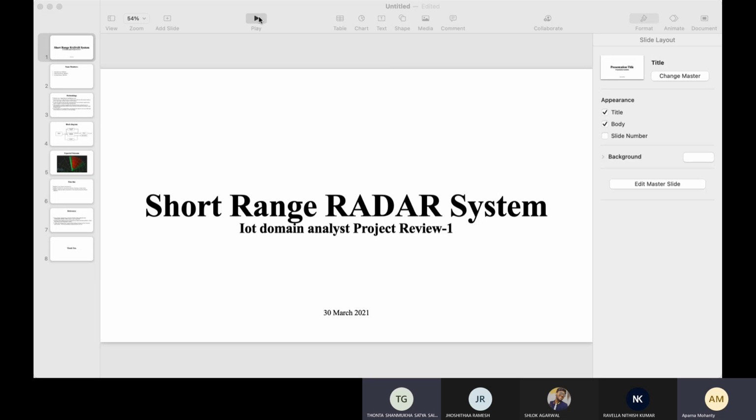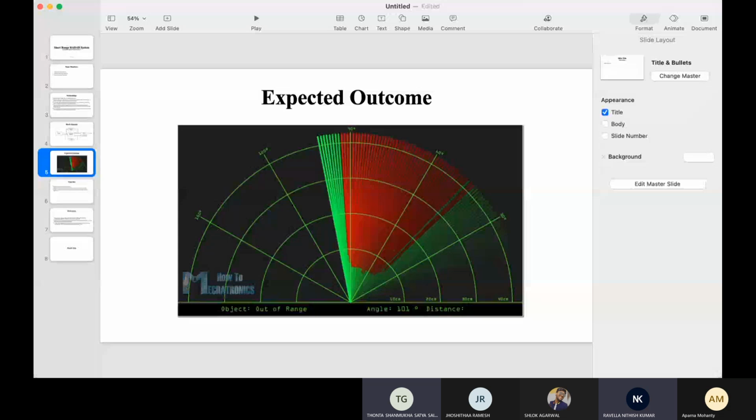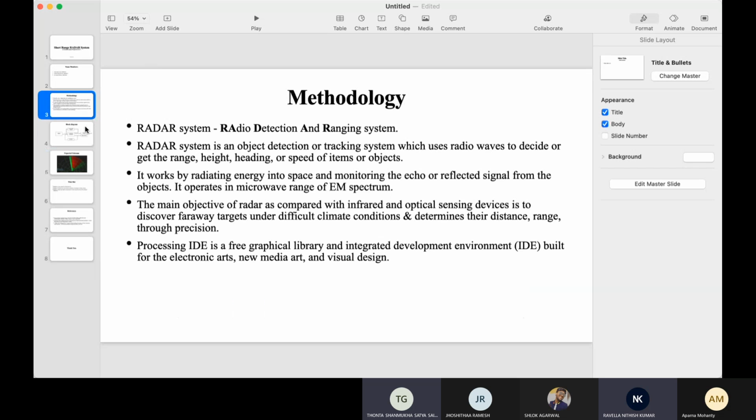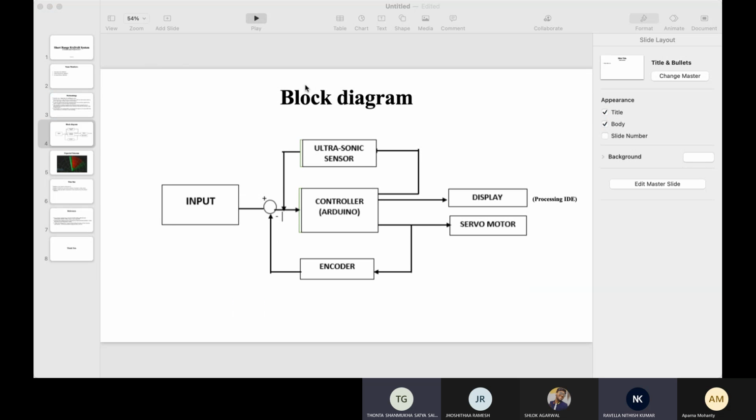Bro, the slide is not moving. Bro, I mean expected outcome. Is it visible? No, bro. It's from the first page only. Short range radar system. Yeah, now it's visible. Now it's changed. No.